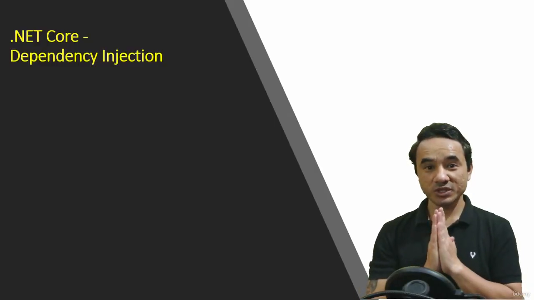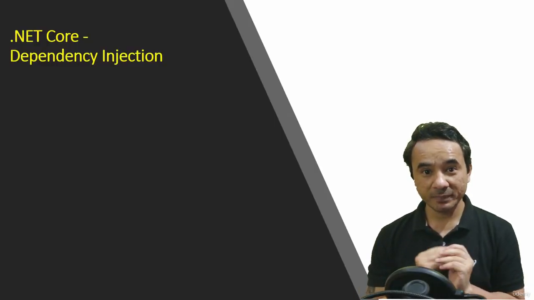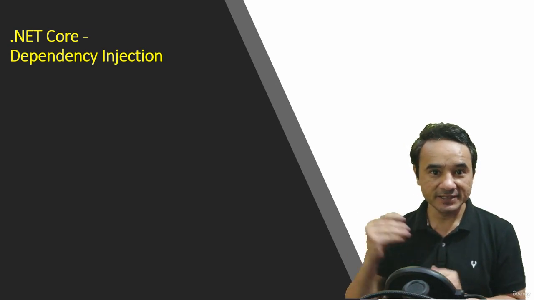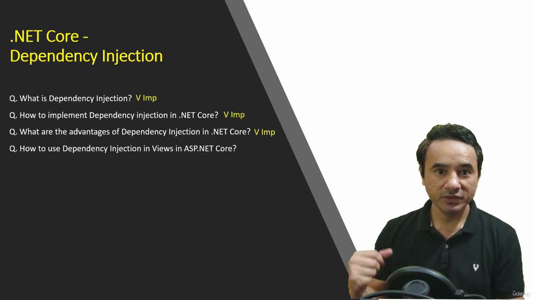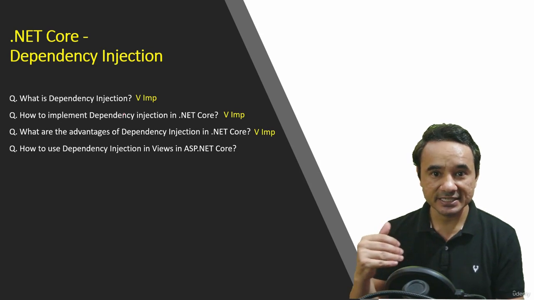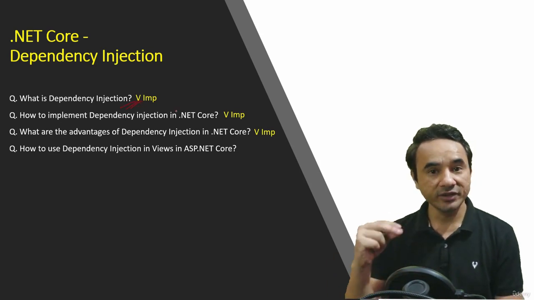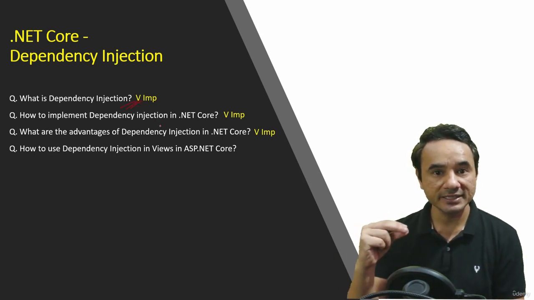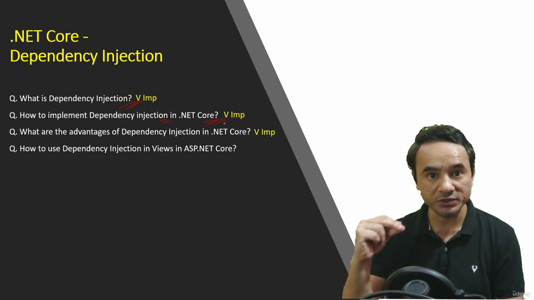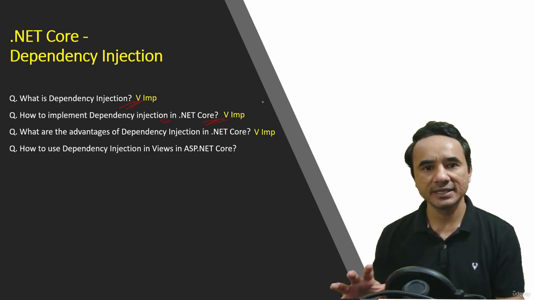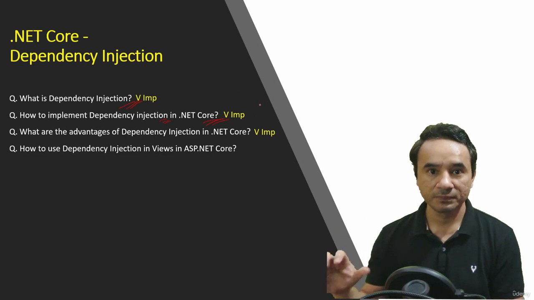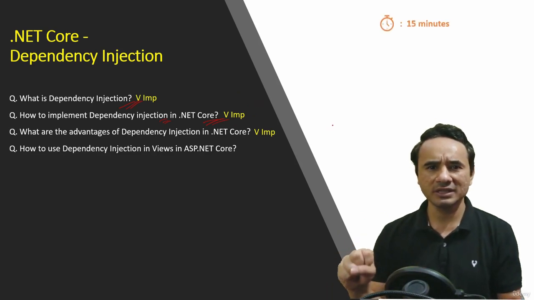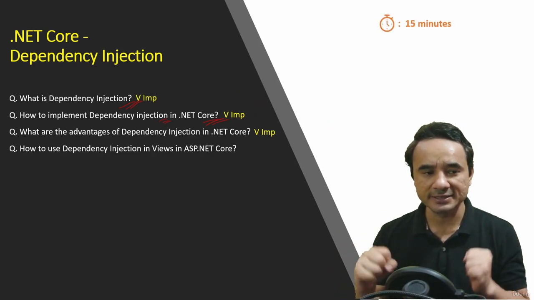Alright, now this is the most important part of .NET Core: dependency injection. Here is the list of questions. First we will understand dependency injection in general, and then we will see how to implement dependency injection in .NET Core projects. All questions on dependency injection are covered here. The approximate duration of all these questions is around 15 minutes.